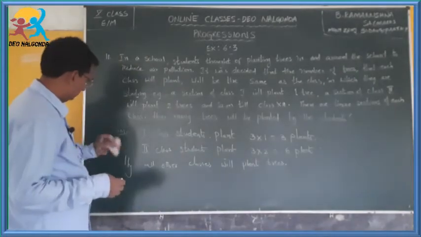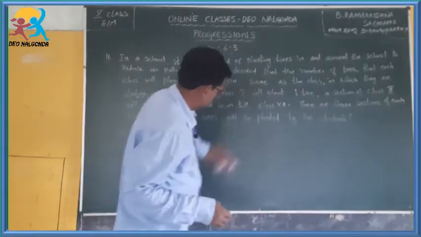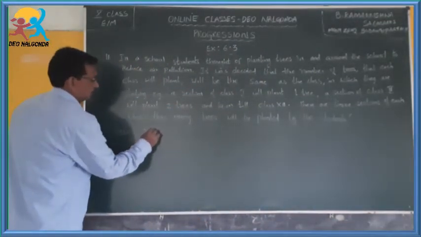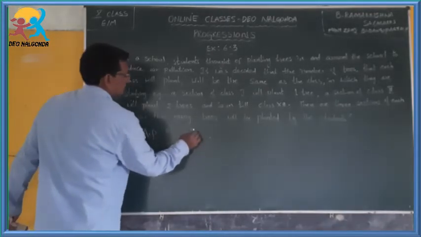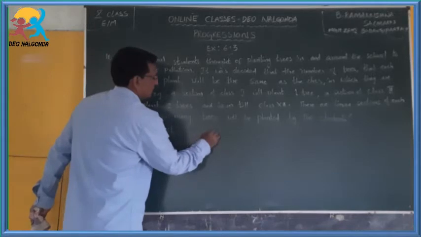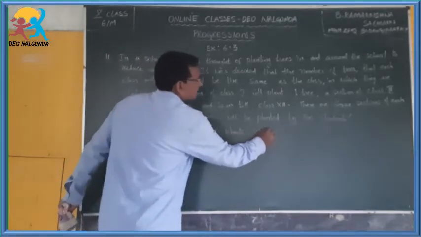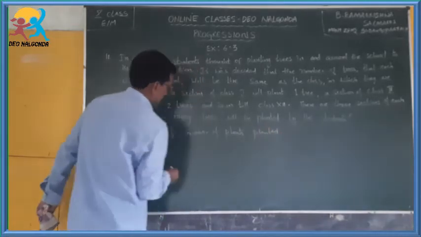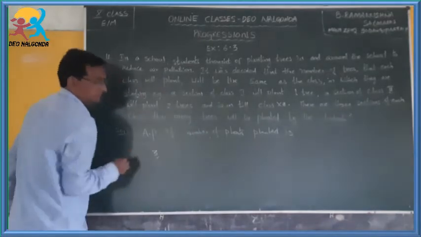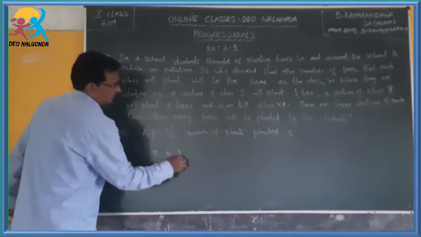Now, I erase this. The arithmetic progression of the number of plants planted is 3, 6, 9 and so on.